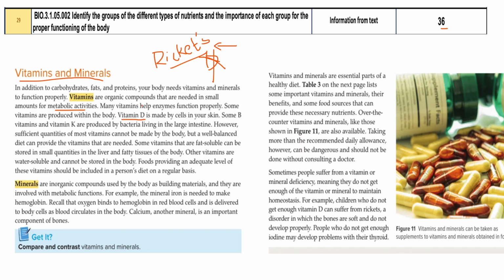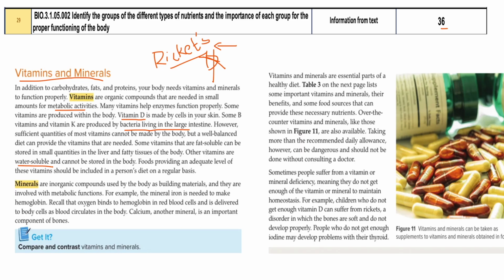And the other vitamins are vitamin B and vitamin K. As we discussed, these are produced by the bacteria in the large intestine. So there are two different types of vitamins. One is the water soluble vitamin.